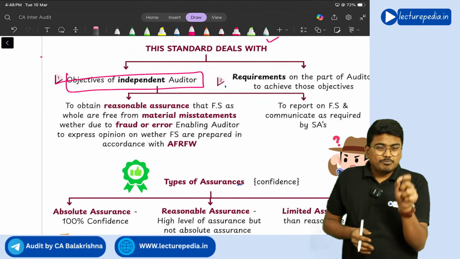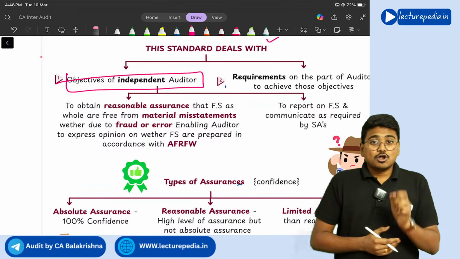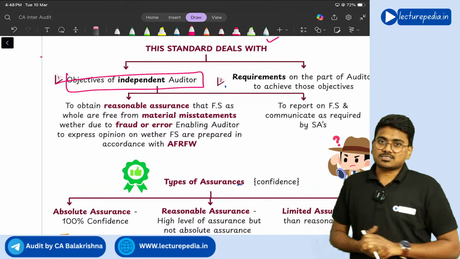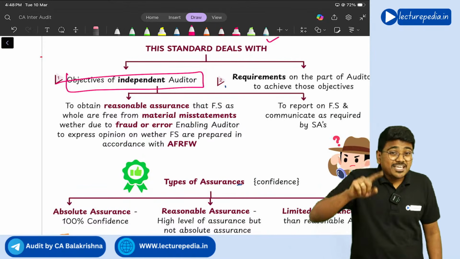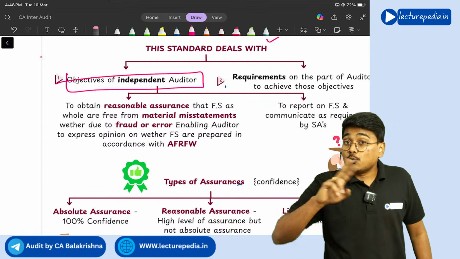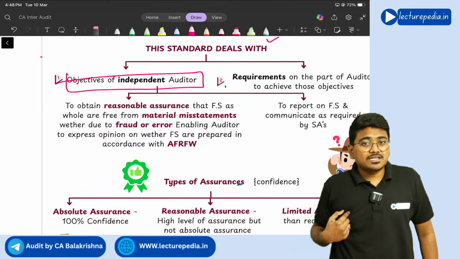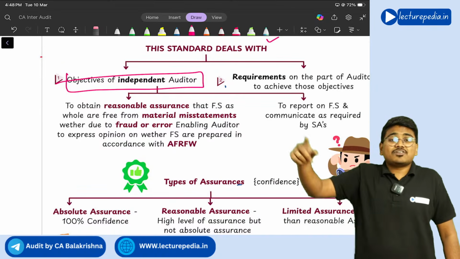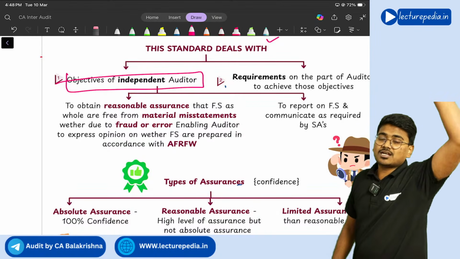See, the objective of the auditor fixed by SA 200 is to obtain reasonable assurance that financial statements as a whole are free from material misstatements, whether due to fraud or error, thereby enabling the auditor to express an opinion on whether financial statements as a whole are prepared as per the applicable financial reporting framework or not.